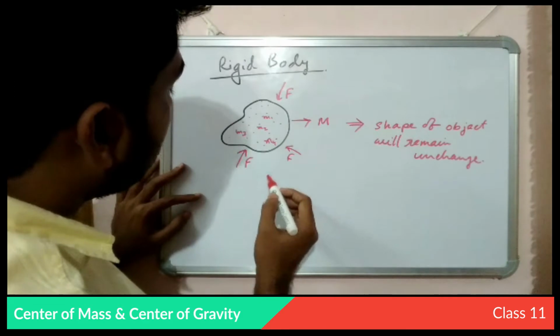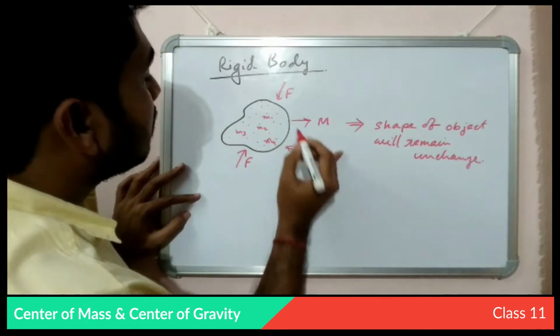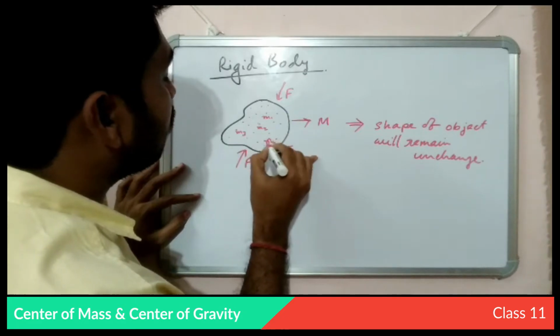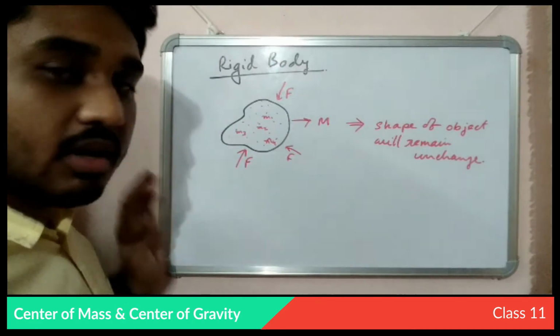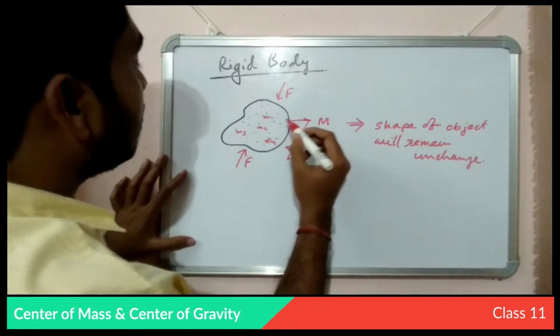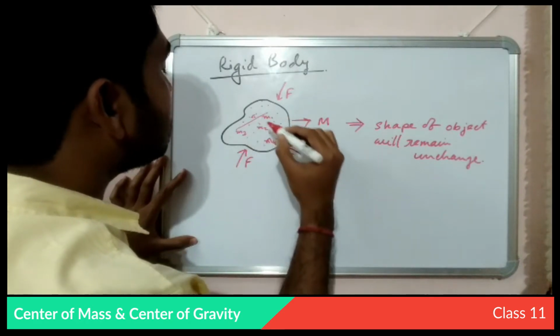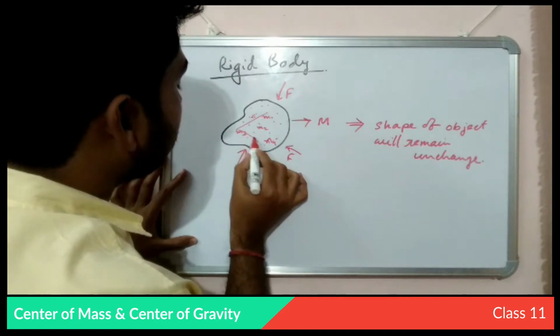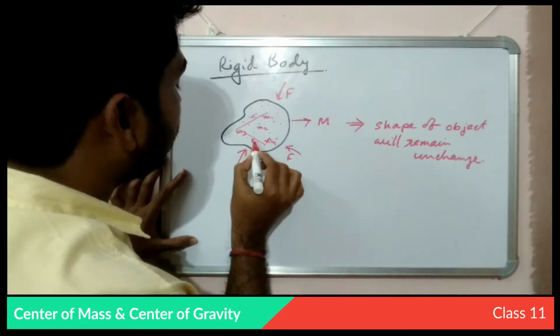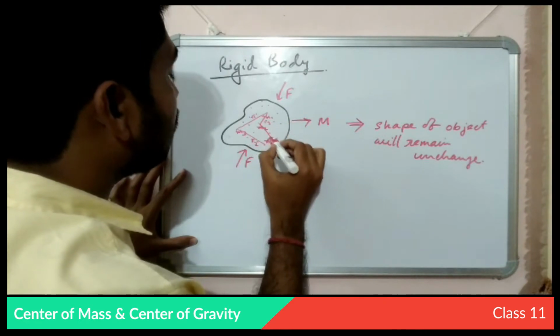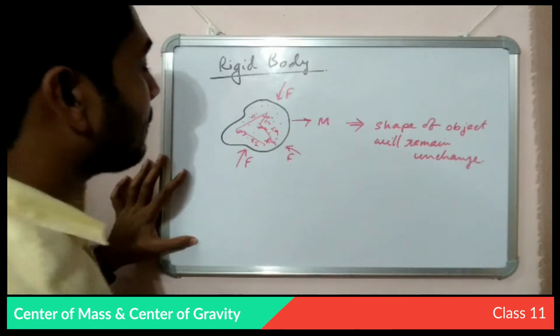So in this object, the particles 1, 2, 3, 4 are residing at a particular distance from each other. Let's say M1 and M3 are at R1 distance, M3 and M4 are at R2 distance, M1 and M2 at R3, and M2 and M4 at R4.